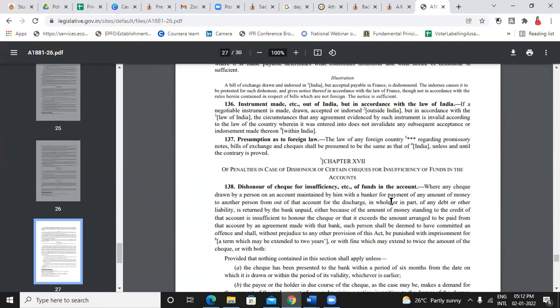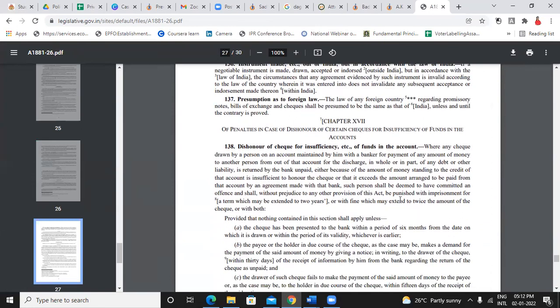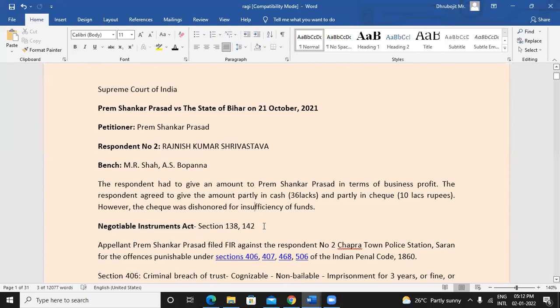Now it says what is dishonor of check and everything, plus it also mentions the punishment that may be given. What is the punishment? Punishment is imprisonment for a term which may extend to 2 years, or a fine which may extend to twice the amount of the check. This is very important. Twice the amount of the check may be given as fine, and also imprisonment up to 2 years. This punishment is not that severe, it's just 2 years of imprisonment.